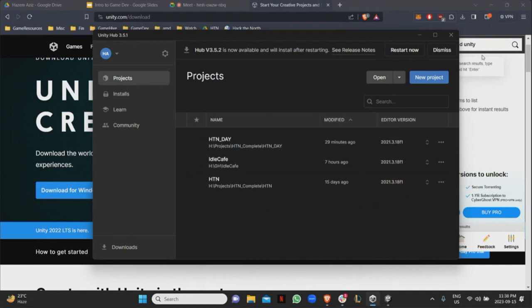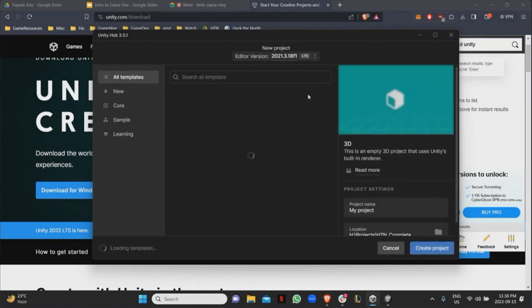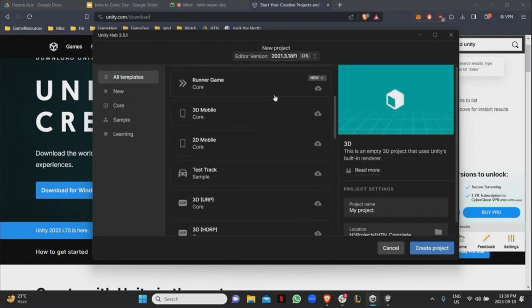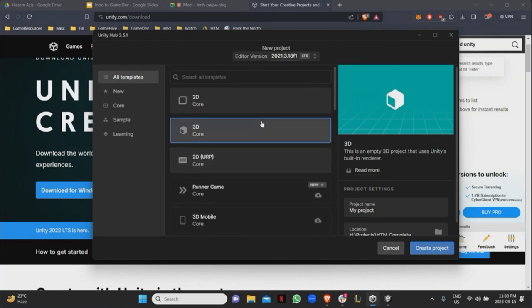So first thing you'd want to do is press on new project over here, and you're going to get a lot of different templates to choose from. Right. So there's going to be, when it's loading, 2D template, 3D template, runner game, 3D mobile, 2D mobile, you know, so basically what a template is going to do is it's just going to download the libraries that you need.